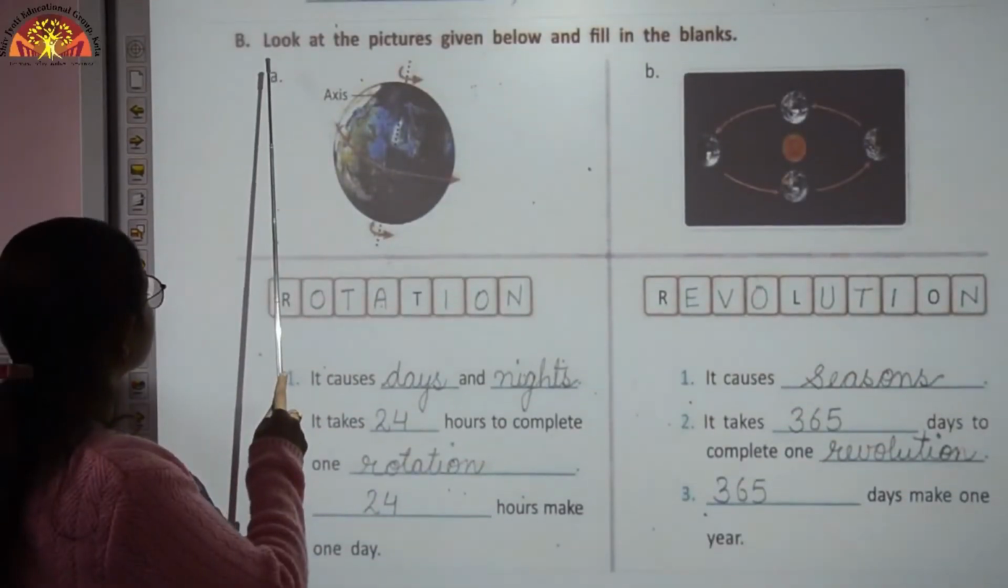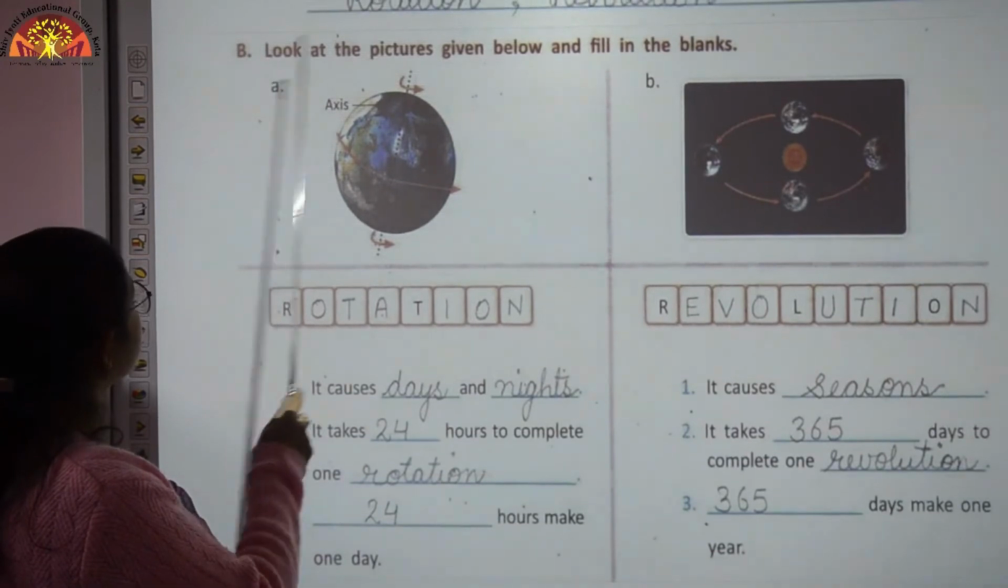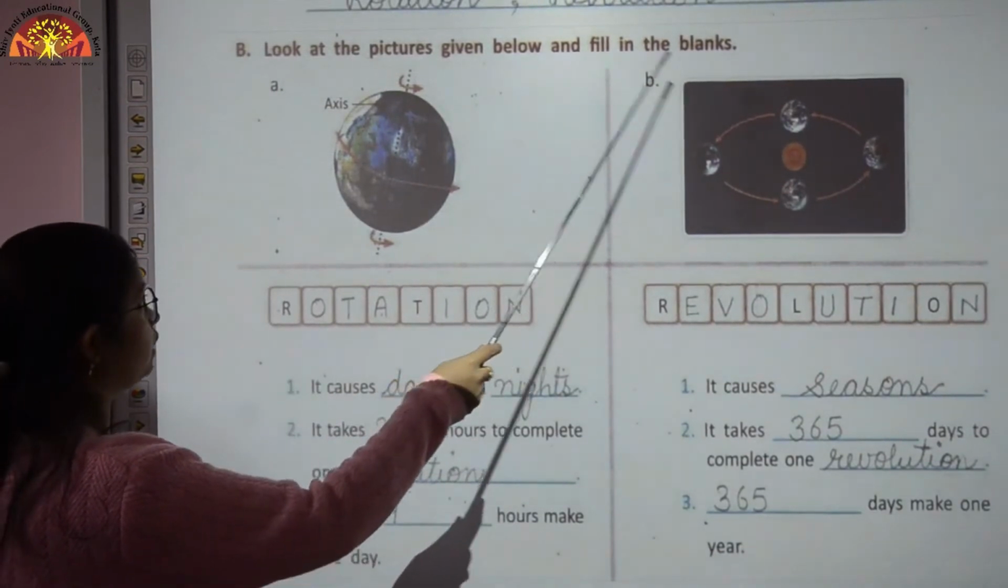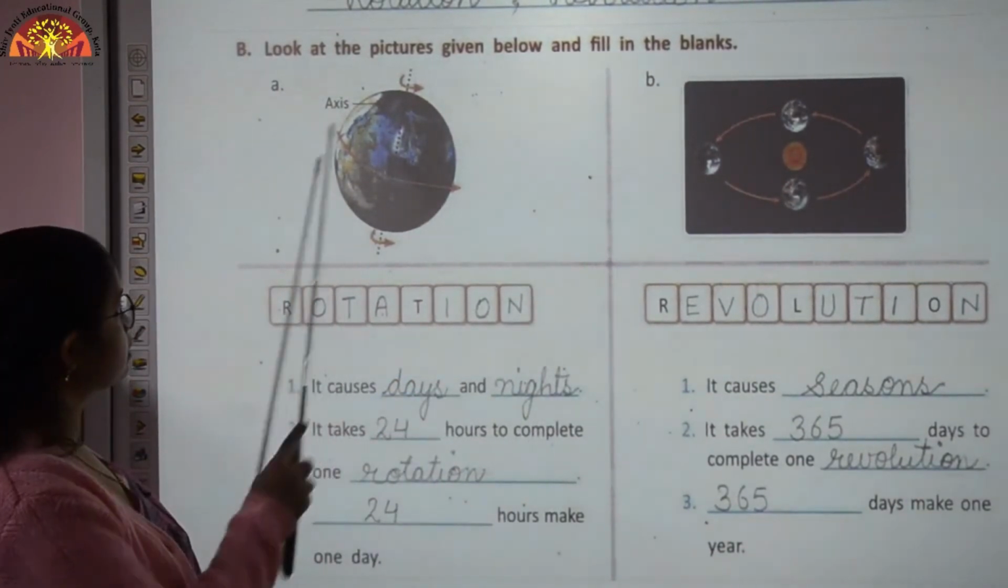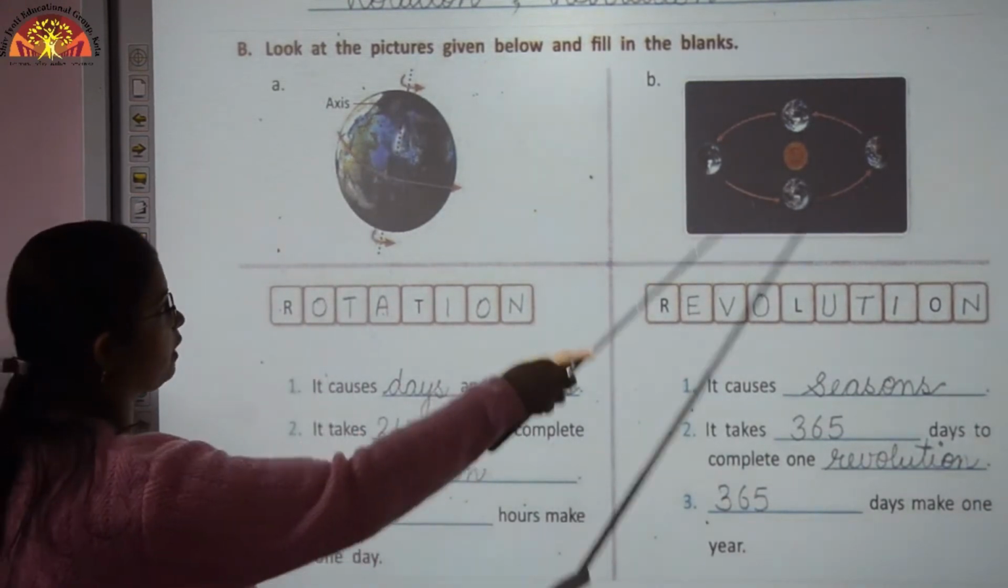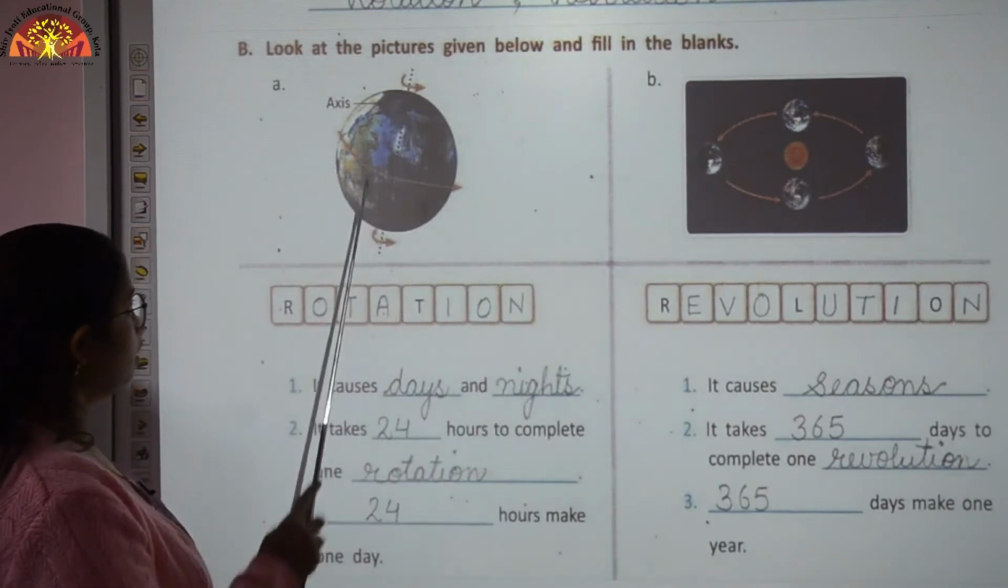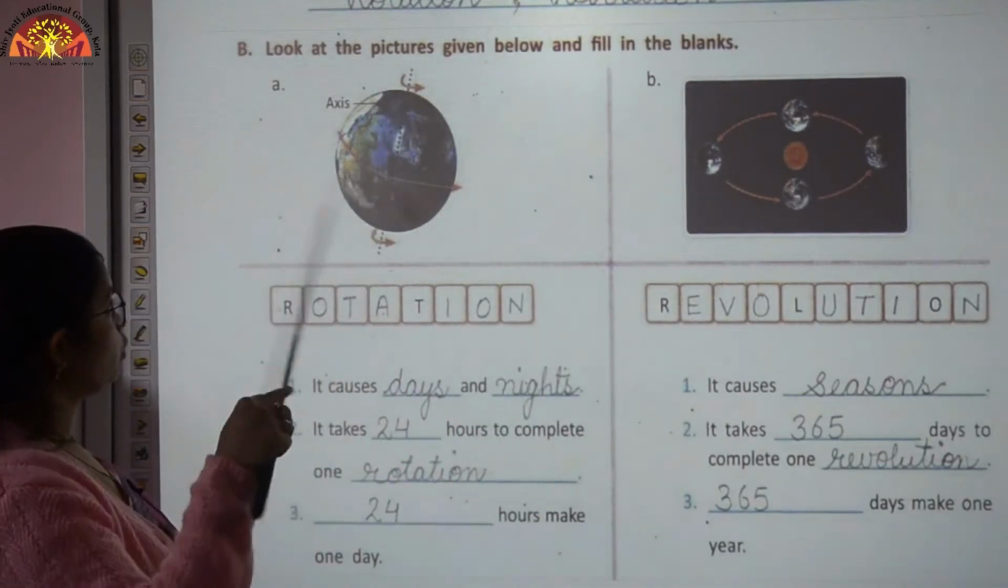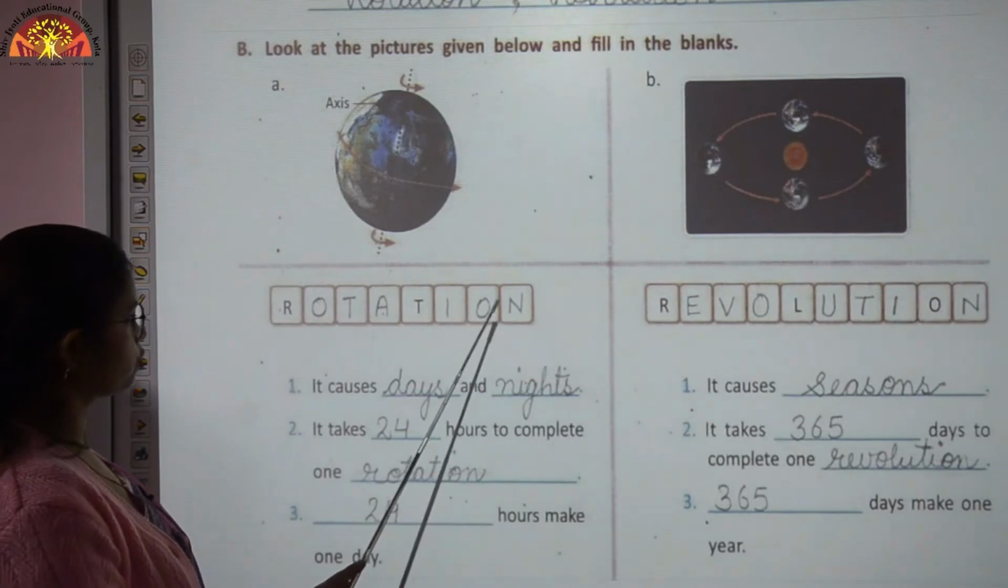Now we come to the next exercise. Look at the pictures given below and fill in the blanks. Here you can see this is the picture of the rotation movement of the earth, and this is the picture of the revolution movement of the earth. Here the earth is rotating around its own axis, so here we will write rotation.